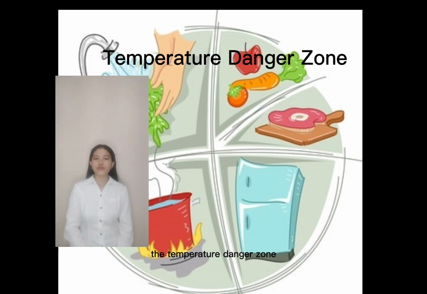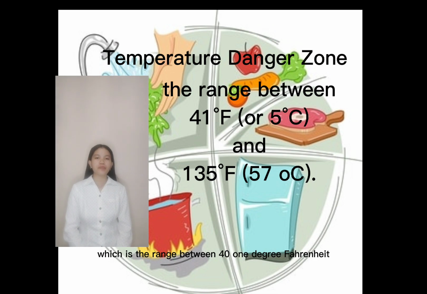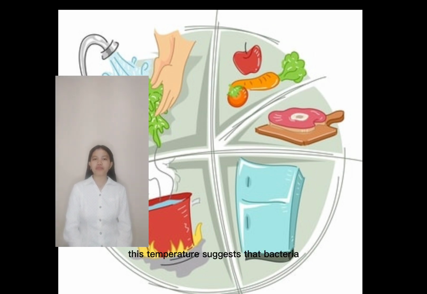In preparing food, it is also important to take into account the temperature danger zone, which is the range between 41 degrees Fahrenheit or 5 degrees Celsius and 135 degrees Fahrenheit or 57 degrees Celsius. In this range, bacteria multiply quickly, which could cause food poisoning or other food-related illnesses if the food is consumed. These factors should be taken into account since they tell people that food must be kept at the right temperature and how to properly store food.